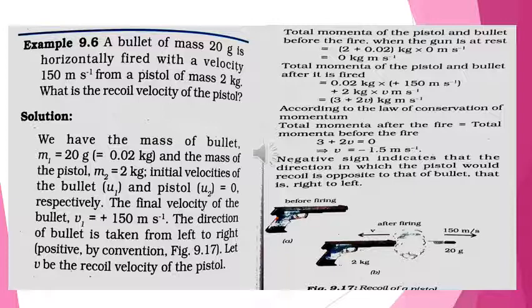Now according to the law of conservation of momentum, total momentum after the fire equals total momentum before the fire. Equate them, you will get the value of v as minus 1.5 meters per second. The negative sign indicates that the direction in which the pistol would recoil is opposite to that of the bullet, that is right to left. You can see this from the picture. It's clear to you all.